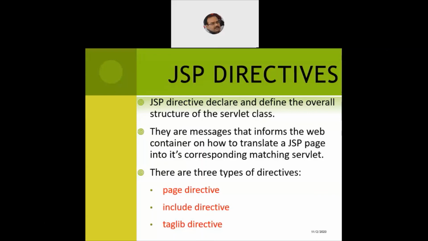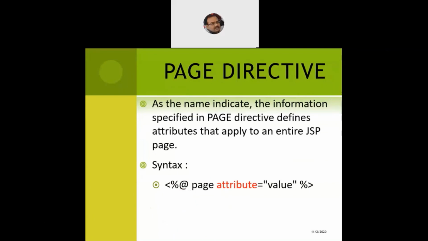Now, after the declaration, expression, scriptlets, and comments, the next thing is how to write the JSP directives within my JSP page. For that, three kinds of directives have been provided: one is page, one is include, and one is taglib. So let us see the first one, the page directive.